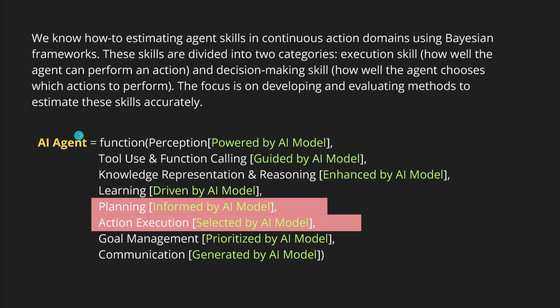You know that this AI agent, the simplest explanation that we were looking for in my other videos here, now we are only focusing here on the execution skill, so the action execution and the decision making. Now, I make it a little bit harder for us because now that you are an expert in AI, you know that this is directly connected here to the planning capability, the planning functionality, where the agent decides what step to take next, what actions and steps to take next, and executes this.